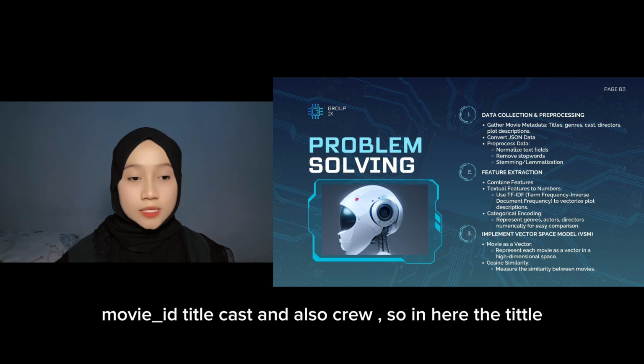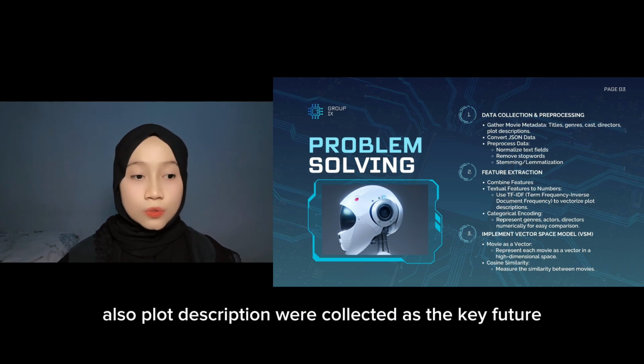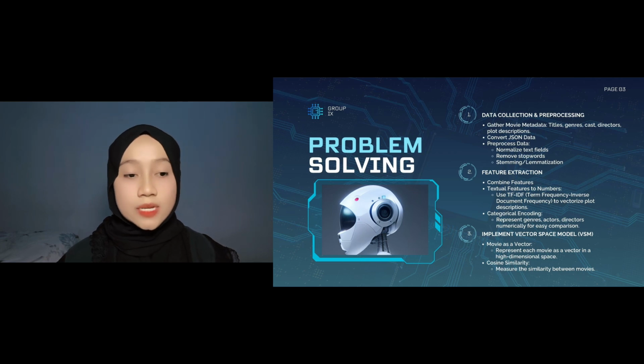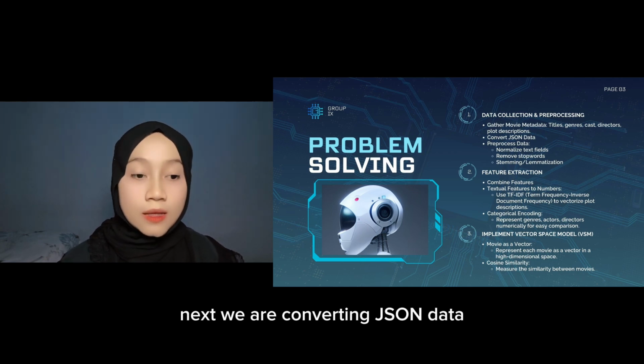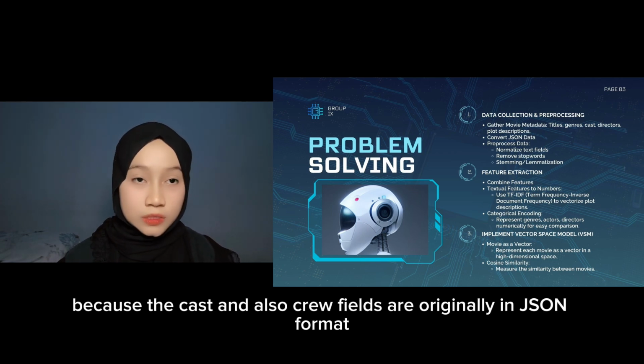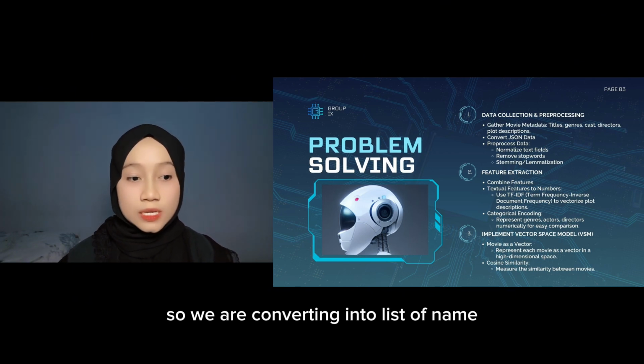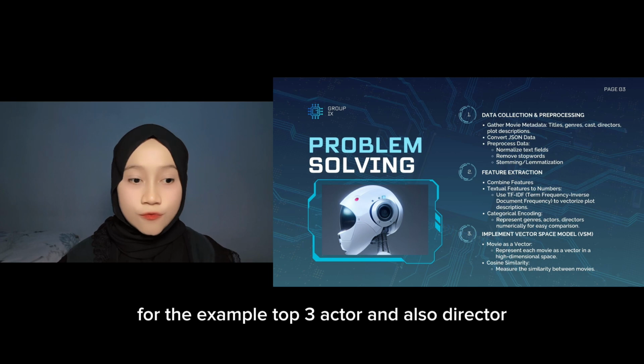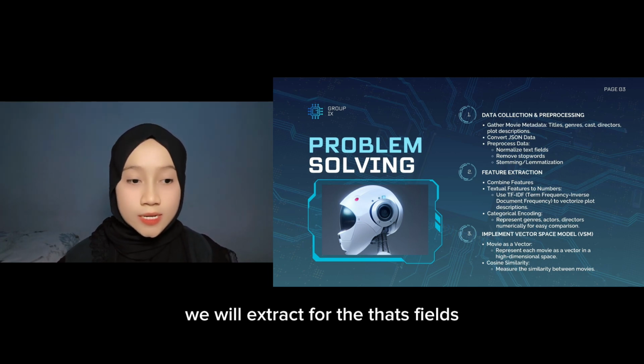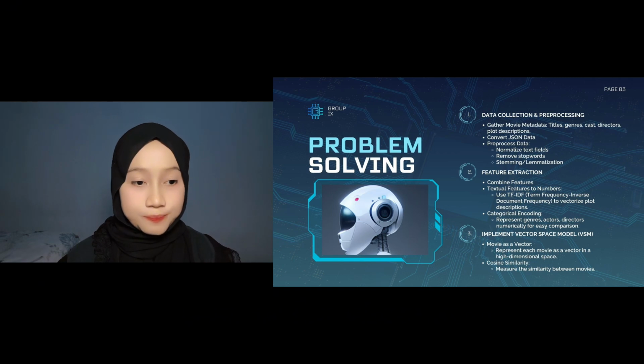So in here, the title, genre, cast, and director, also plot description were collected as the key features. Next, we convert JSON data because the cast and crew fields are originally in JSON format, so we convert them into a list of names. For example, we extract the top 3 actors and the director for those fields.